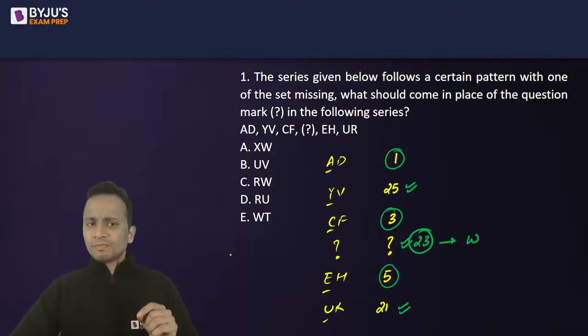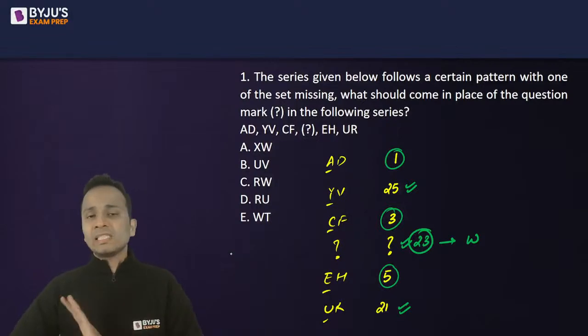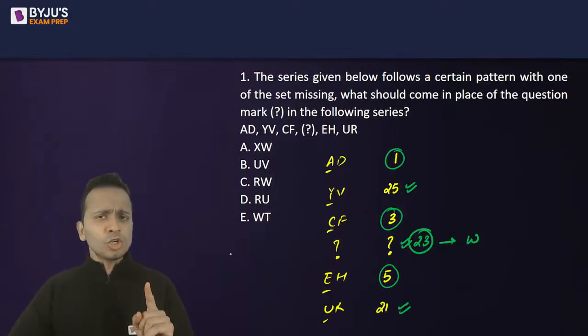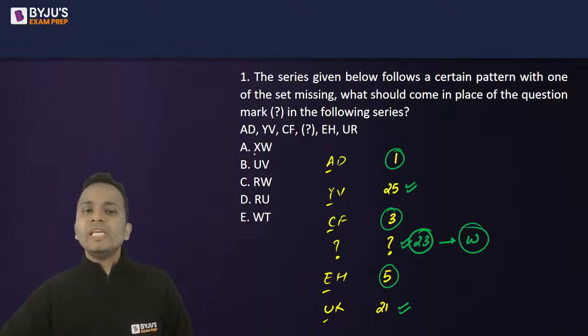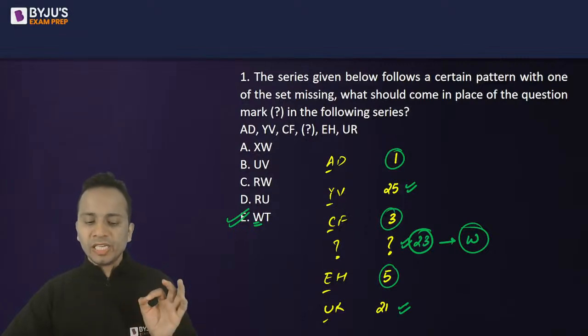Okay, right? I'm not calculating, I'm not finding out the entire answer. Complete answer मैं find out नहीं कर रहा. This is also one way of saving time. ठीक है, W is unique among the options. एक ही ऑप्शन ऐसा है जिसके स्टार्टिंग में W है. So my answer should be option E. Option E should be the correct answer.